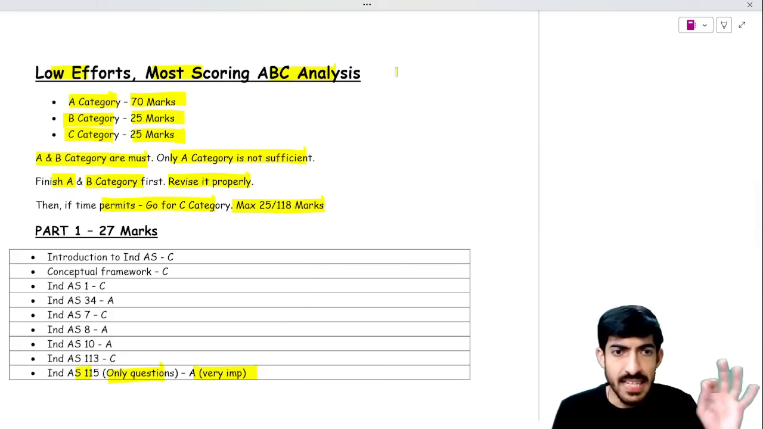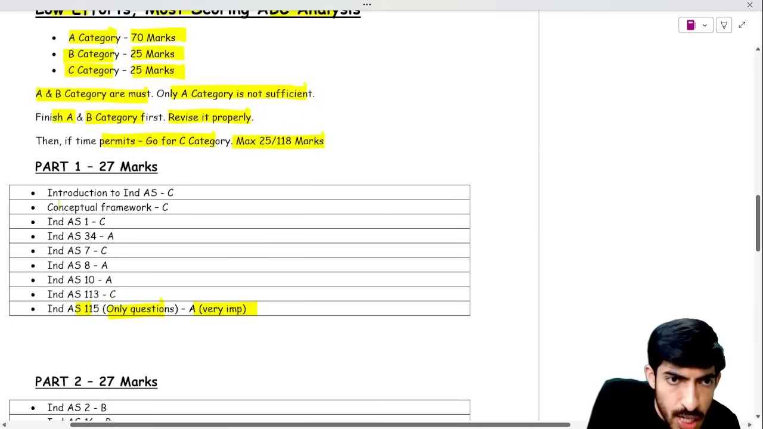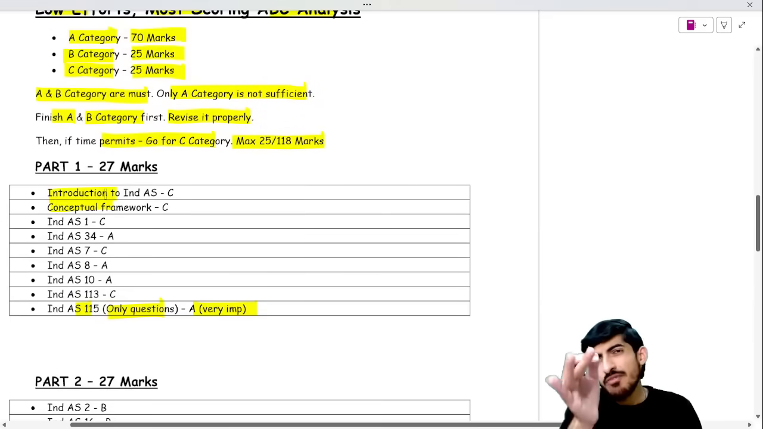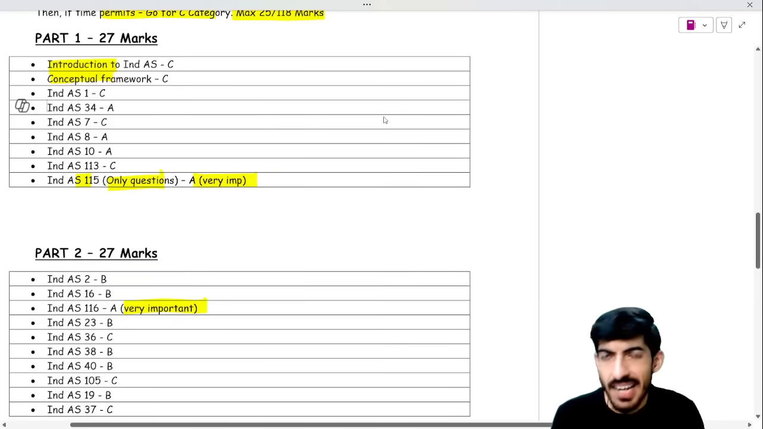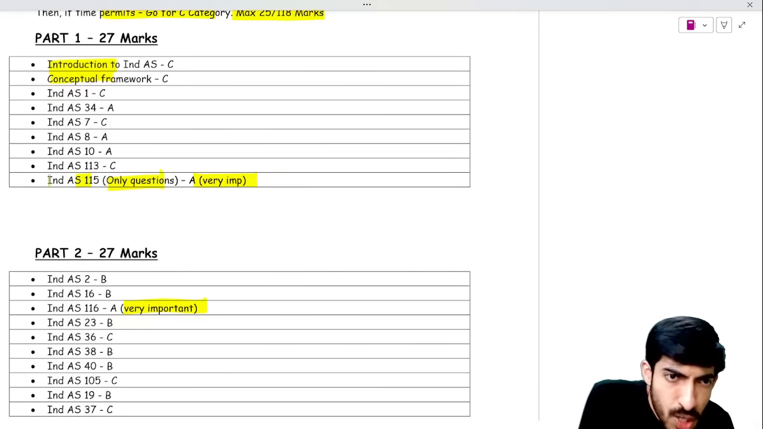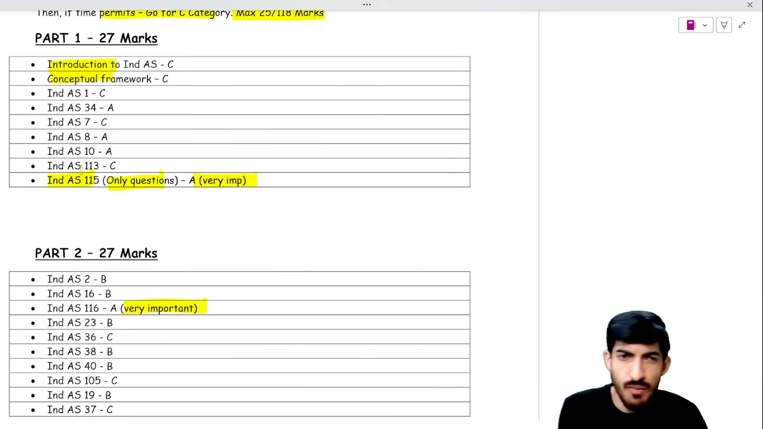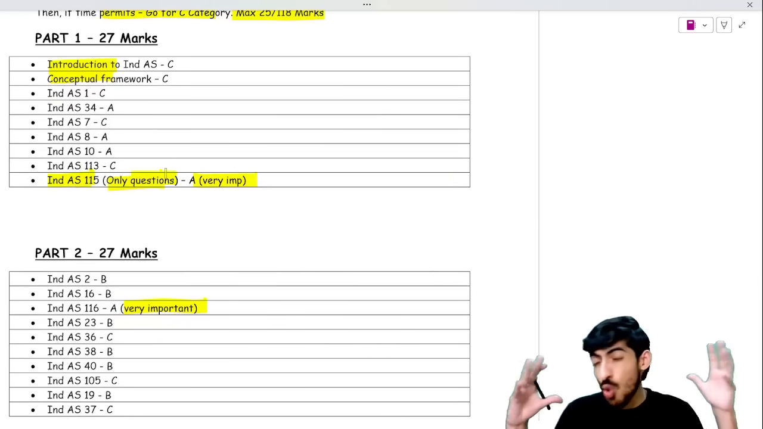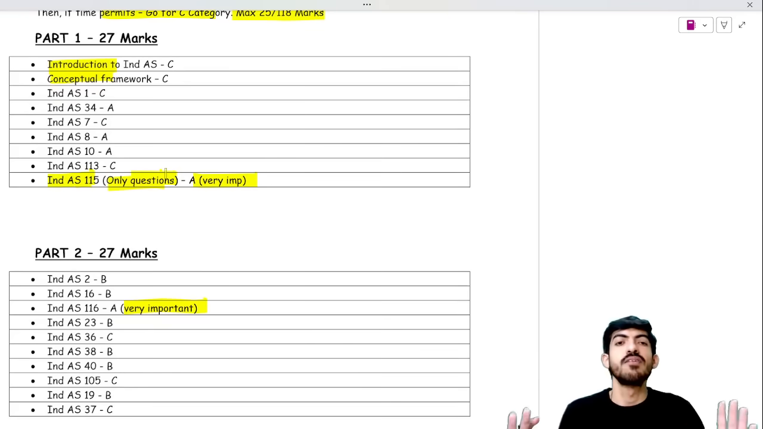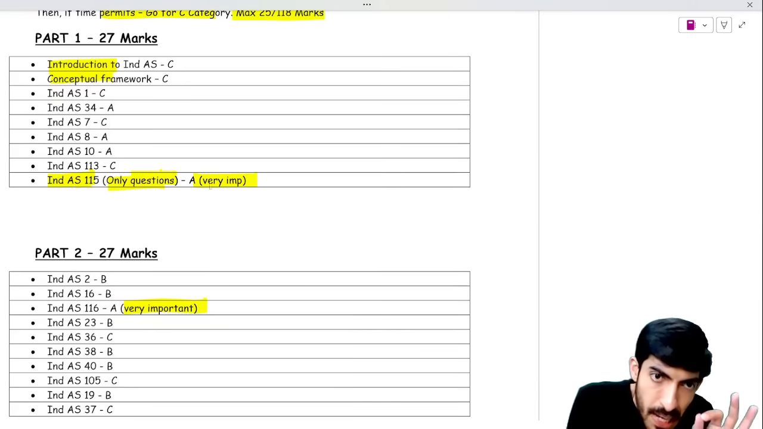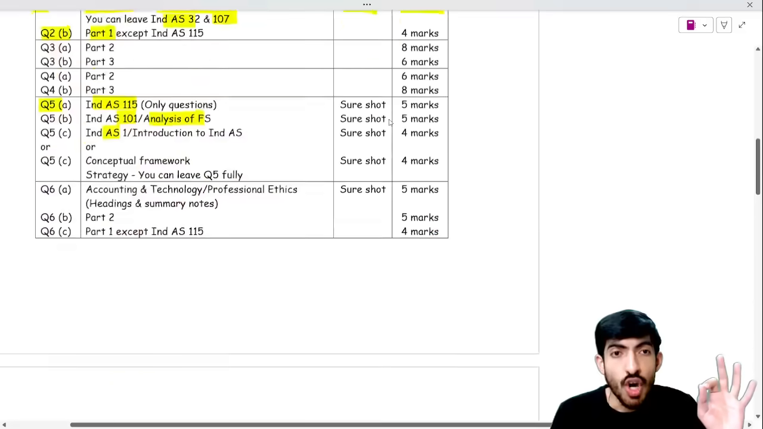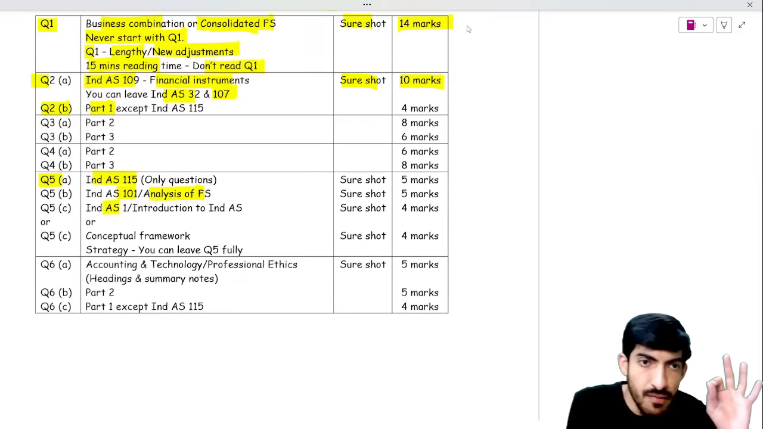Part 1, you can see Introduction to Ind AS, Conceptual Framework. See, the PDF you will get on my Telegram channel. ABC I have written, right? Ind AS 115, don't focus on concepts. Focus on only questions because there are so many concepts you won't be able to tackle them currently. It is very important. It is going to be asked short. See, Ind AS 115.